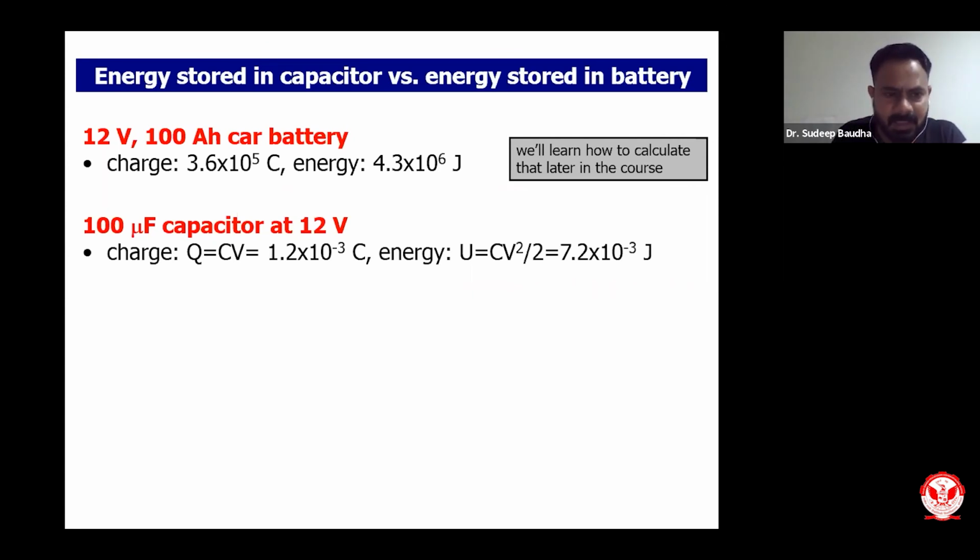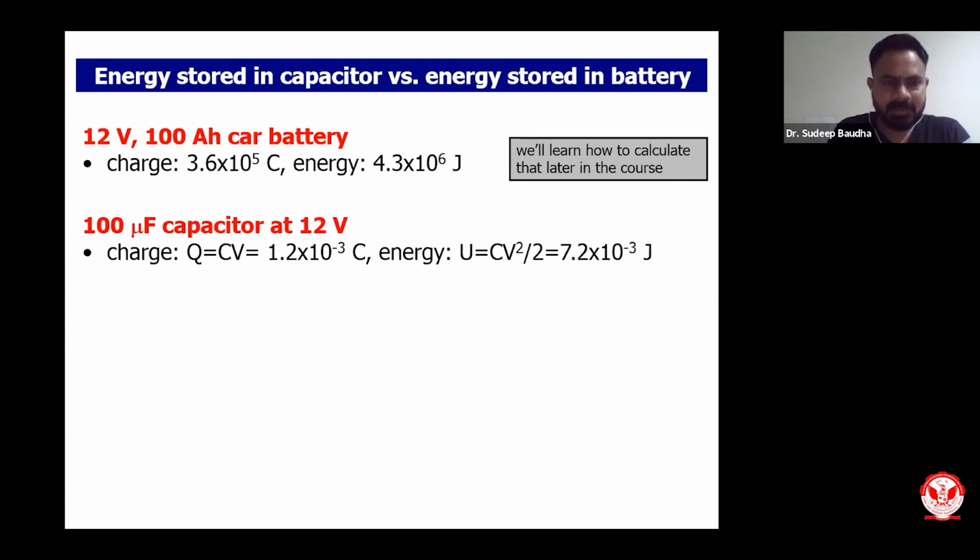At the same time, if I talk about a capacitor operating at 12 volts with 100 microfarad capacitance, then the amount of energy stored is 7.2 into 10 to the power minus 3 joules. It is a billion times less energy stored in a 12 volt capacitor as compared to a 12 volt battery.